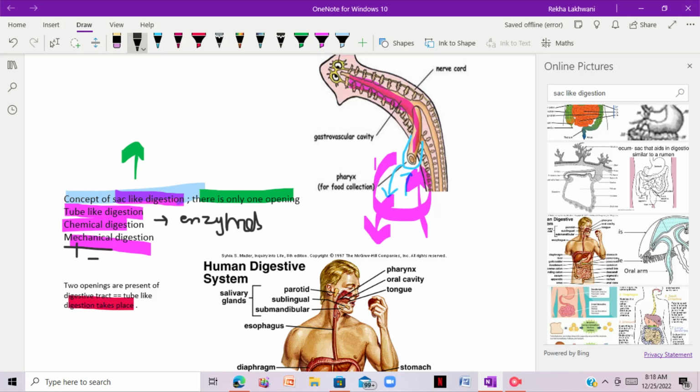For example, in amoeba, we have studied this in my previous lecture. I taught you about the digestion in amoeba. If you haven't watched my previous video, please go and look at that video. Here is the digestion of amoeba, and we have done this, right? Now I hope the concept of circulation and tube digestion, chemical digestion, mechanical digestion is clear to you.